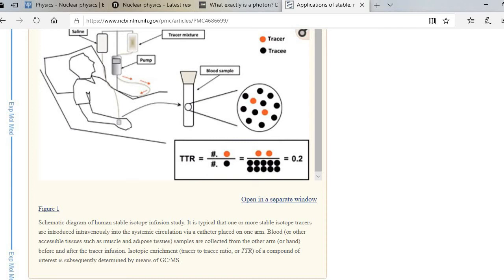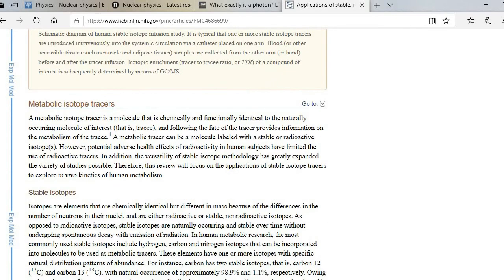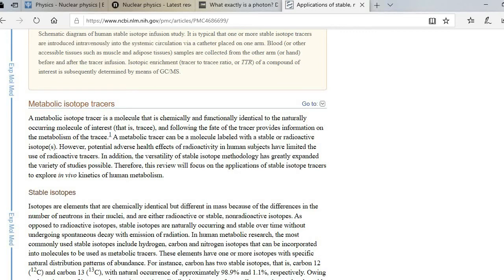The research introduced basic principles of stable isotopic methodology for tracing in vivo kinetics of human or animal metabolism, with examples of quantifying certain aspects of in vivo kinetics of carbohydrate, lipid, and protein metabolism. To briefly explain, stable isotopes are used for monitoring metabolism of carbohydrate, lipid, and protein in a human or animal body.